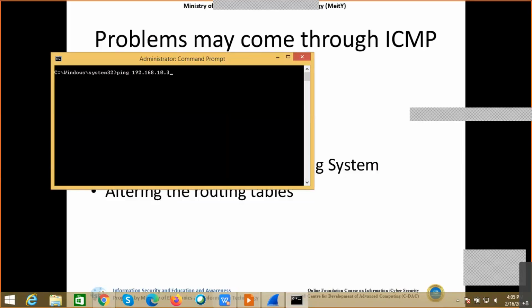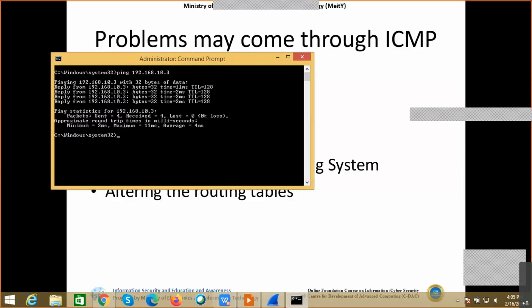I am using a ping command. I am trying to ping 192.168.10.3. Now you can observe in the previous example, I am getting a reply. Once I get a reply, I come to know that this particular system is up. So this is one simple scanning technique, right? ICMP, along with the feedback mechanism of IP, is also used to identify the systems which are live.